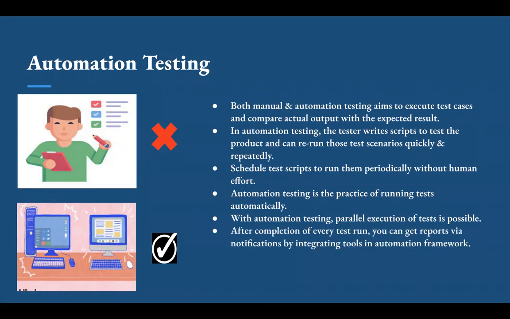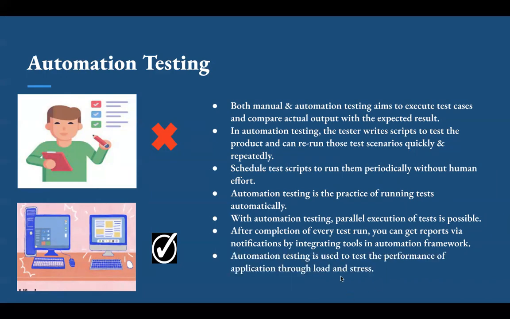After completion of every test run, you can get reports via email, Slack, or any communication channel notifications by integrating in the automation framework. Apart from regression testing, automation testing is also used to test the application from a load, performance, and stress point of view. It increases the test coverage, improves accuracy, and saves time and money when compared to manual testing.